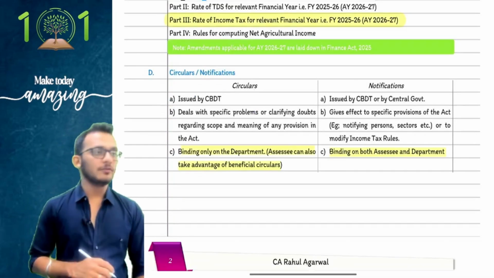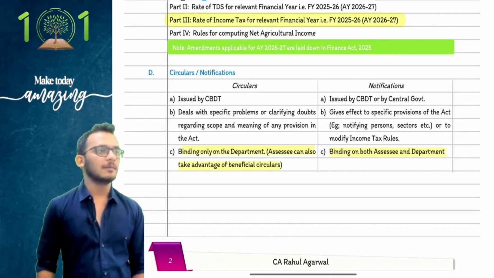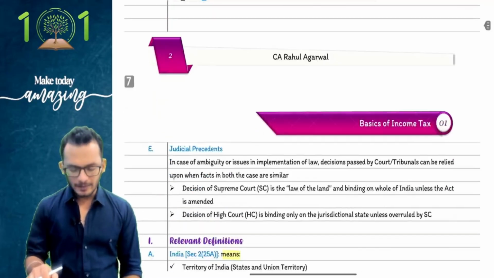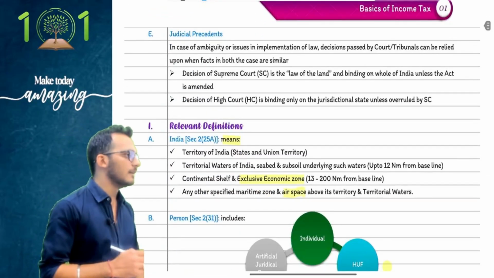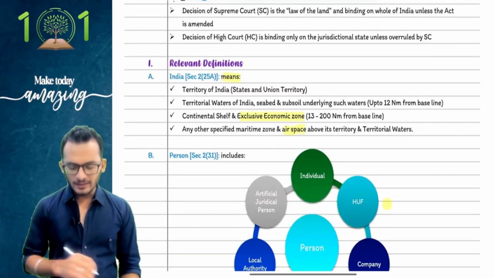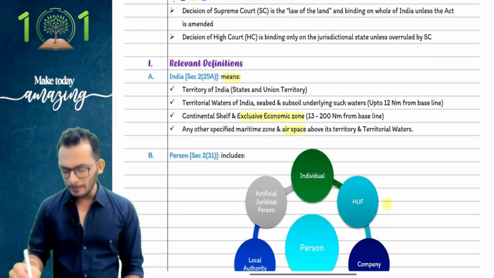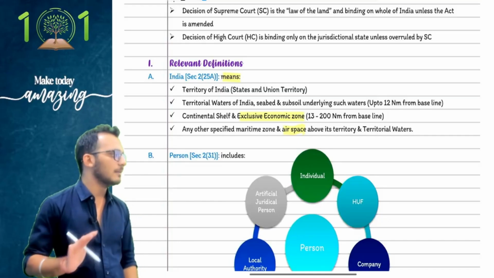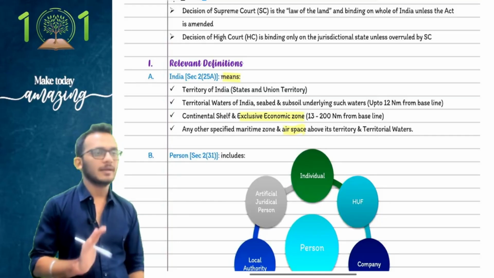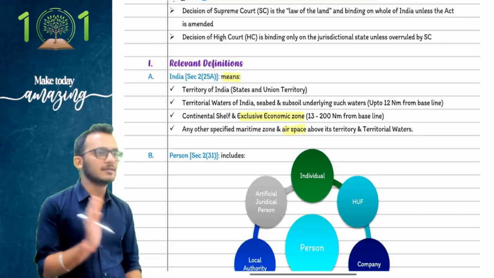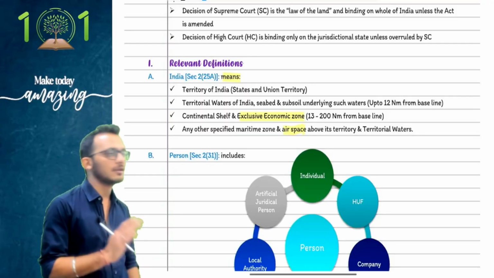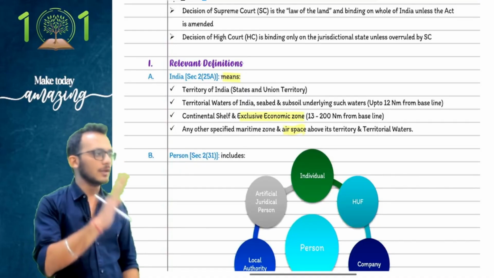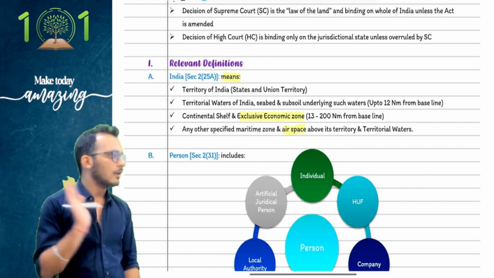Then we move to circulars and notifications, where we have already highlighted that circulars are binding on the department, and notifications are binding on assessees and the department. Judicial pronouncements are not relevant for you, so we move forward. We then understood the definition of India, which lists so many items. It has never been tested as theory, and will not come in the exam. Don't worry about it. I told you, there are only a handful of theory questions. Only those things are relevant to you. Don't mark too many things. If you start reading too many things, then you say there is no time. I'll tell you what to read. So the India definition is not important.